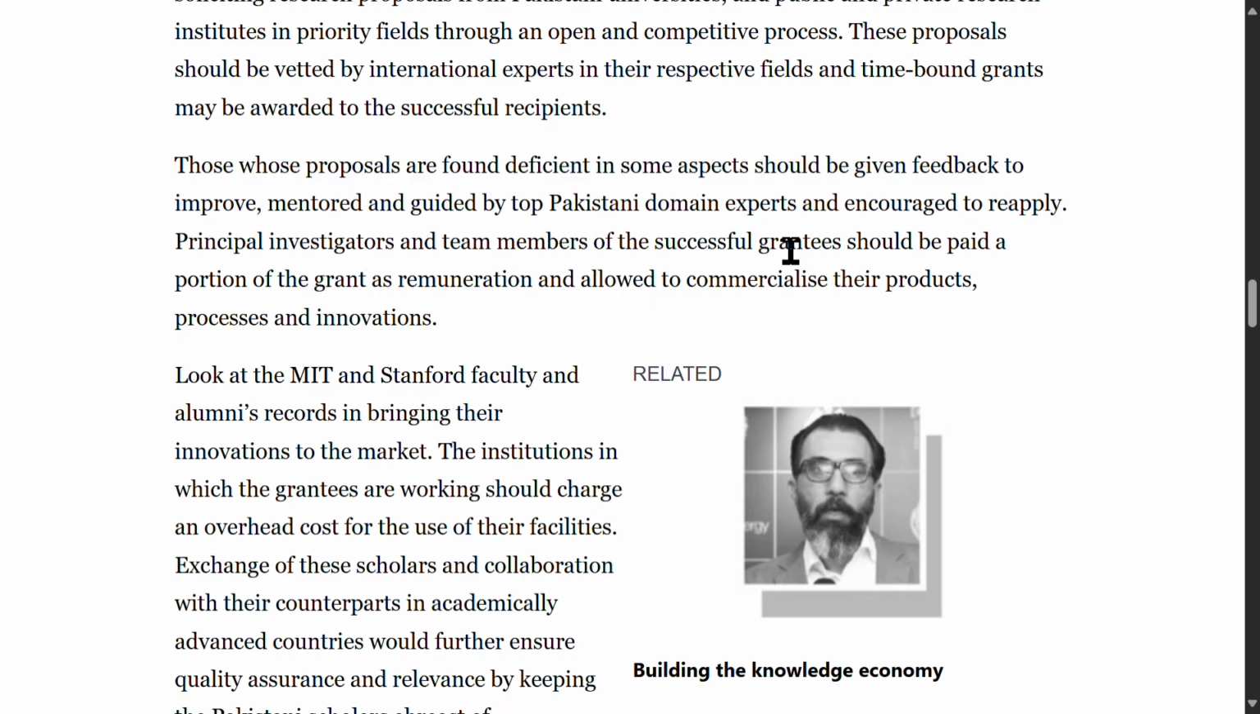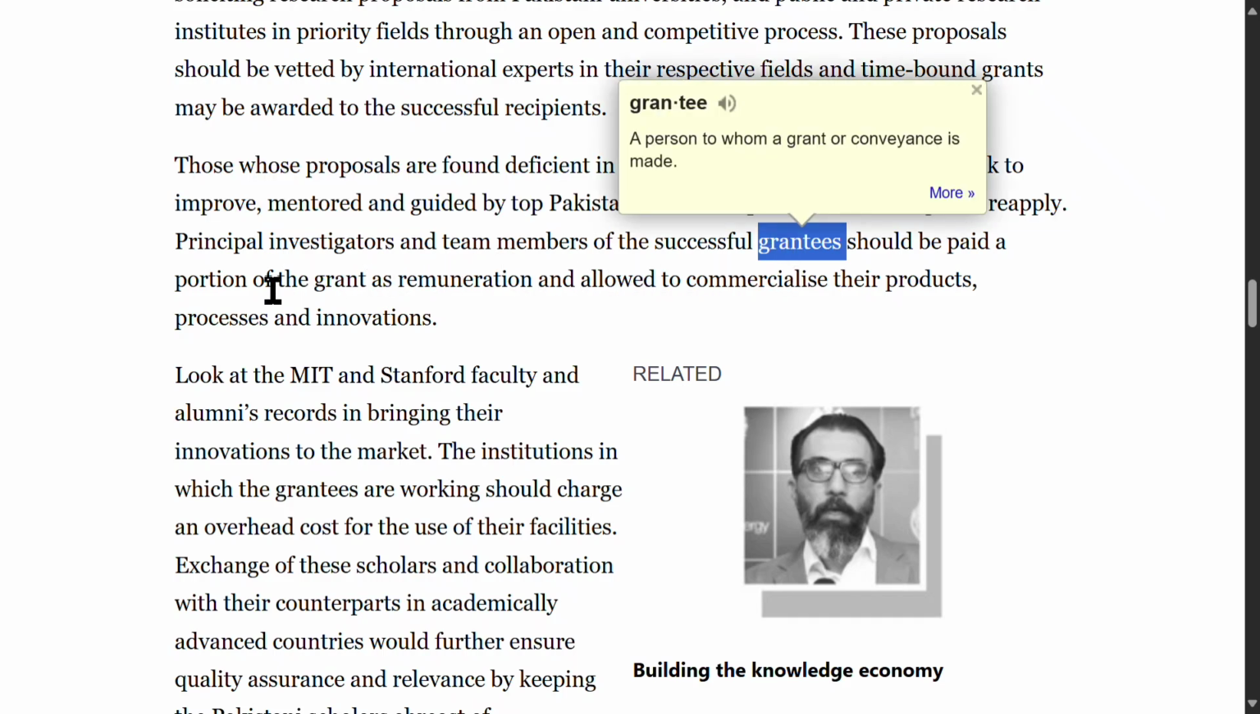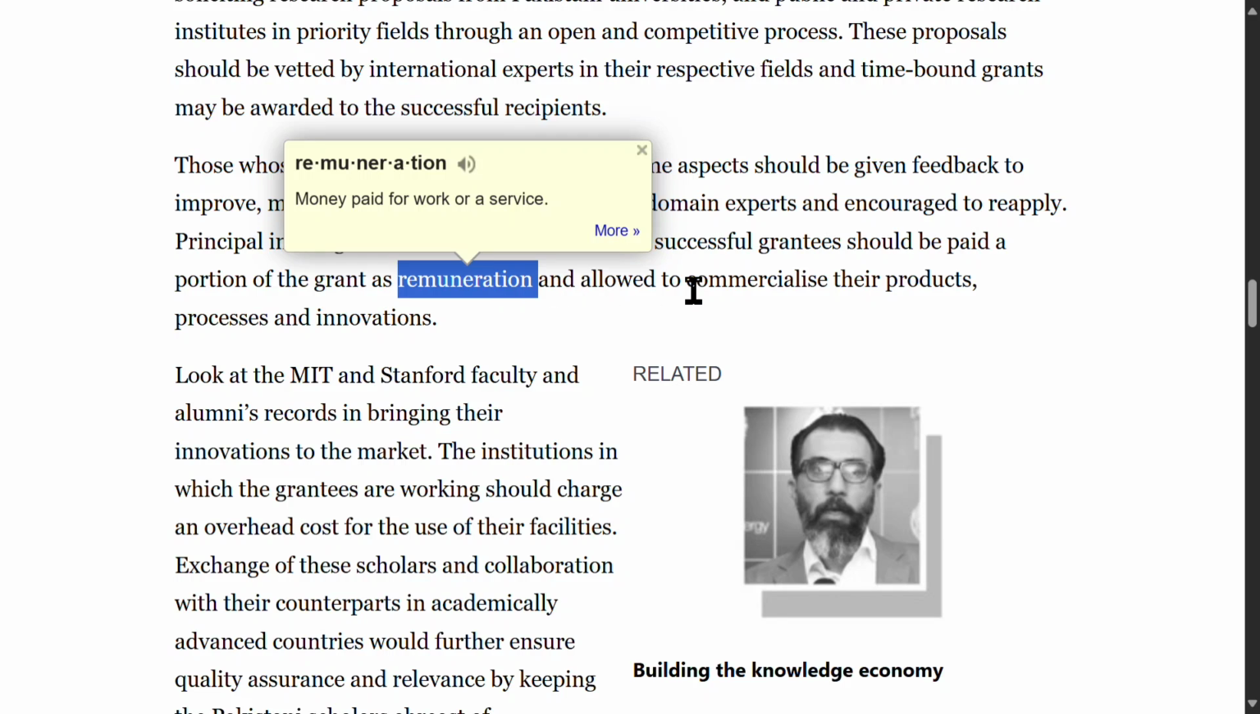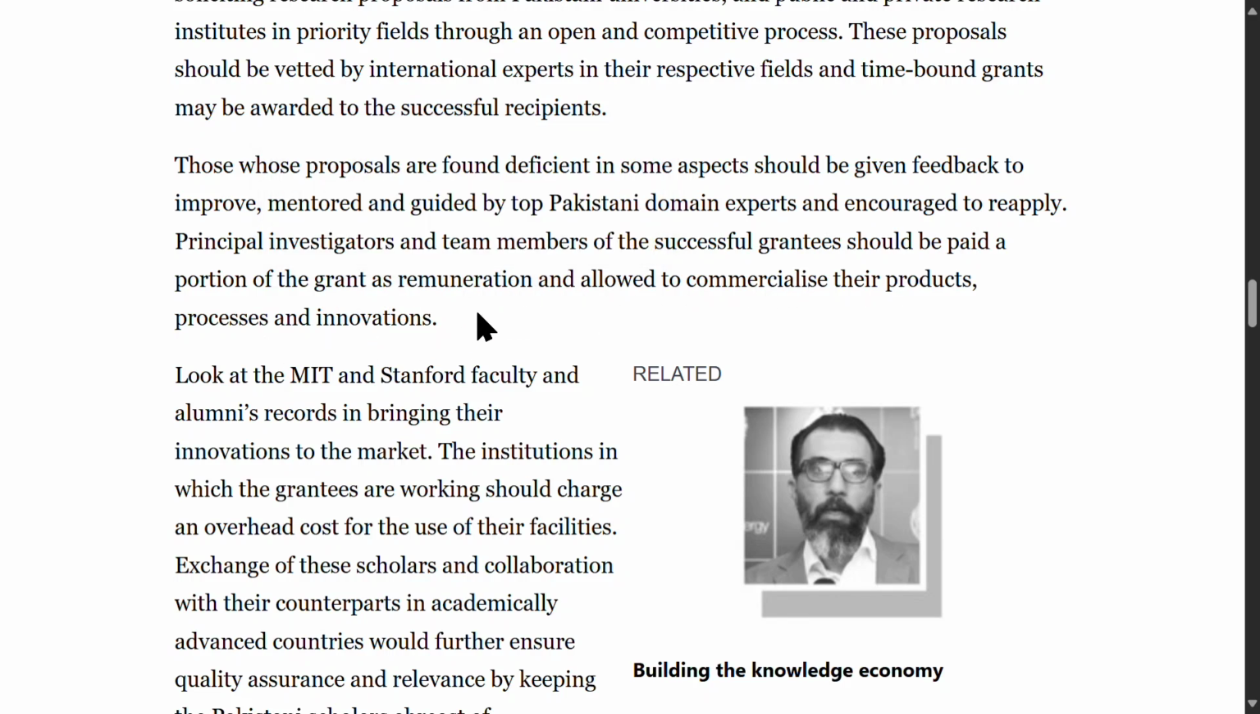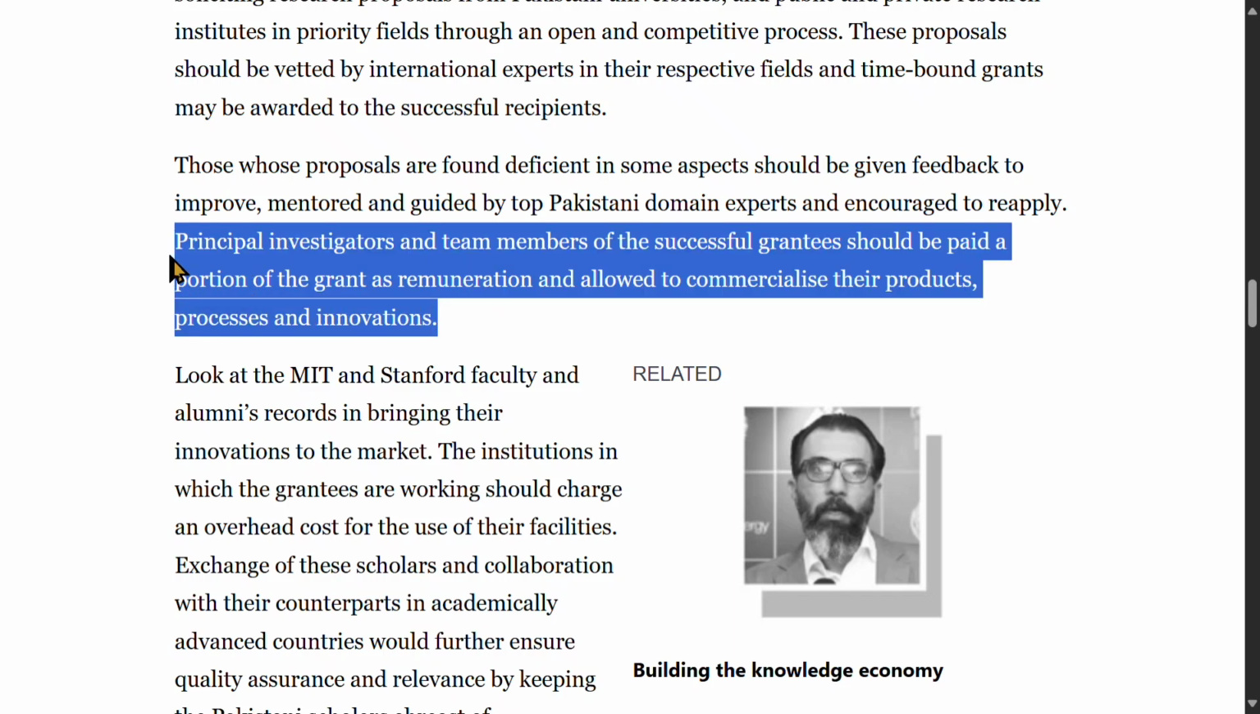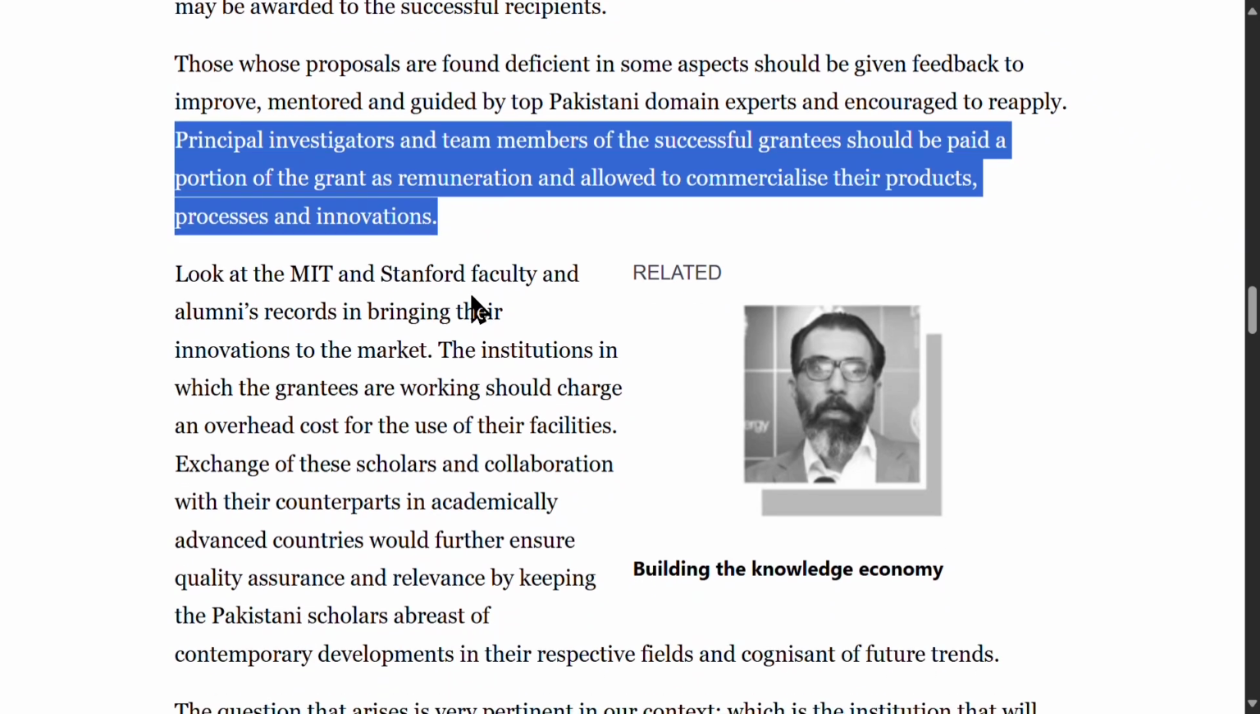Principal investigators and team members of the successful grantees should be paid a portion of the grant as remuneration and allowed to commercialize their products, processes, and innovations. Principal investigators refers to the lead researchers in a project. Remuneration means payment or compensation. This sentence means that awardees should receive direct financial benefits and have the opportunity to profit from their innovations.